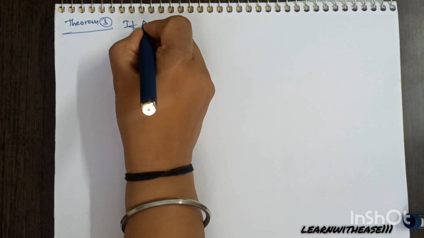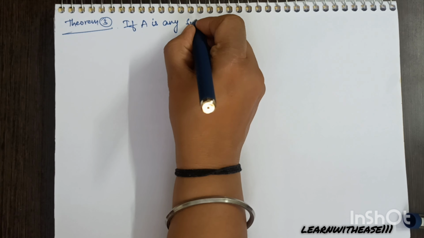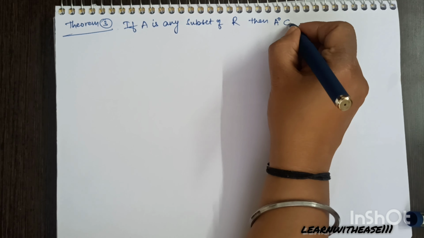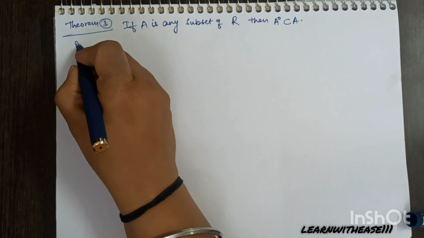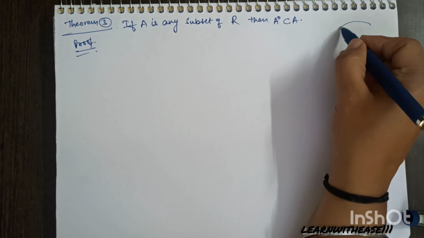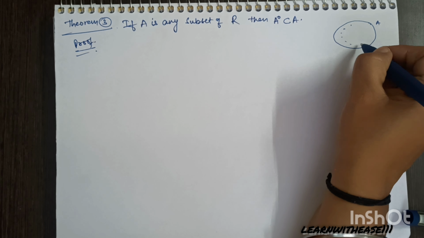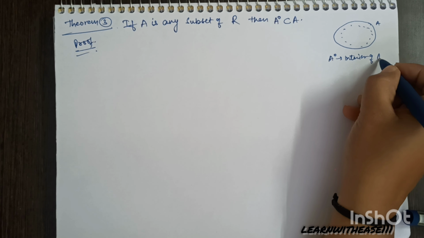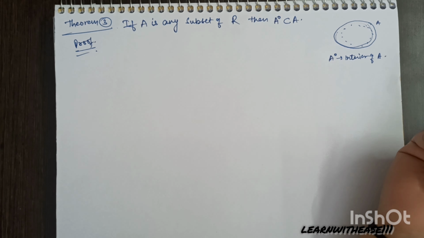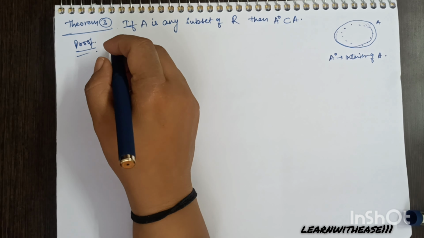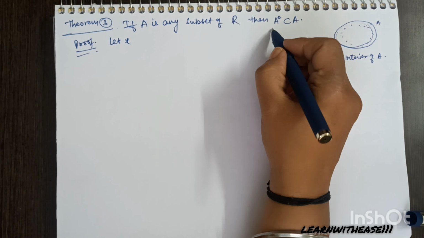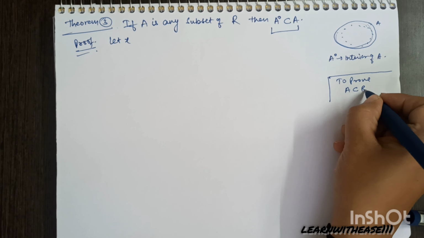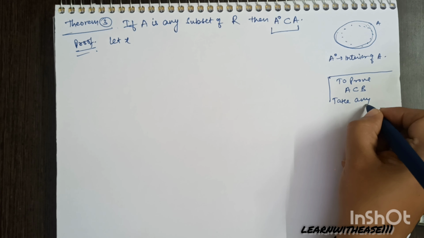Next theorem: if A is any subset of R, then A naught is a subset of A. A naught is always contained in A. That is very trivial from the definition of A naught, but let's see how we write it. Let X be any element of A naught. You must remember these results now.